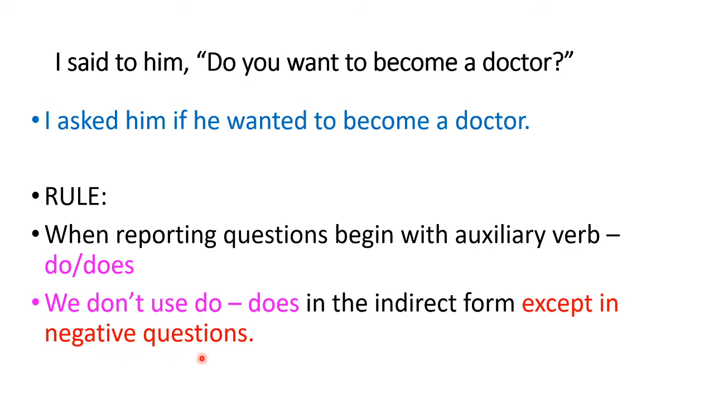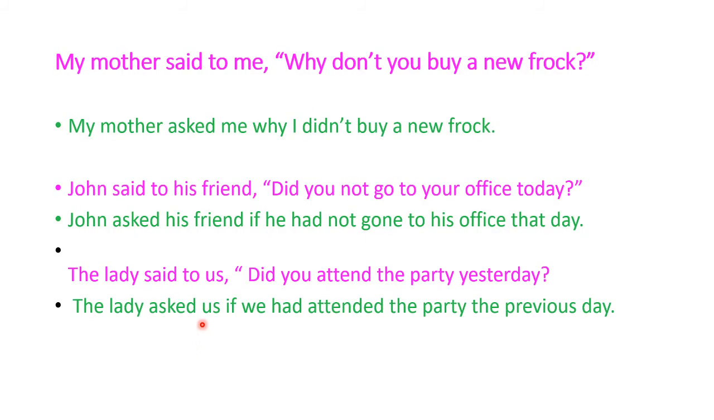So this is the rule, remember this, because students get confused that in some sentences do is used and in others it is not. So this is the difference. It is not used in sentences that are affirmative, but it is used in sentences that are negative. Here is the example. My mother said to me, why don't you buy a new frock? So here don't, this is negative. So my mother asked me why I didn't buy a new frock. So here do has changed into did. So I hope this is clear now.